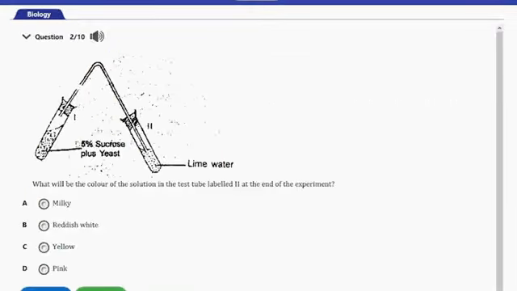So let's consider the next question. Question number 2 here. We have a diagram here, and we are to answer the question with this diagram. The question here says, what will be the color of the solution in the test tube labeled II at the end of the experiment? A. Milky. B. Reddish white. C. Yellow. D. Pink. So guys, the answer to this question will be option A, and that's milky.